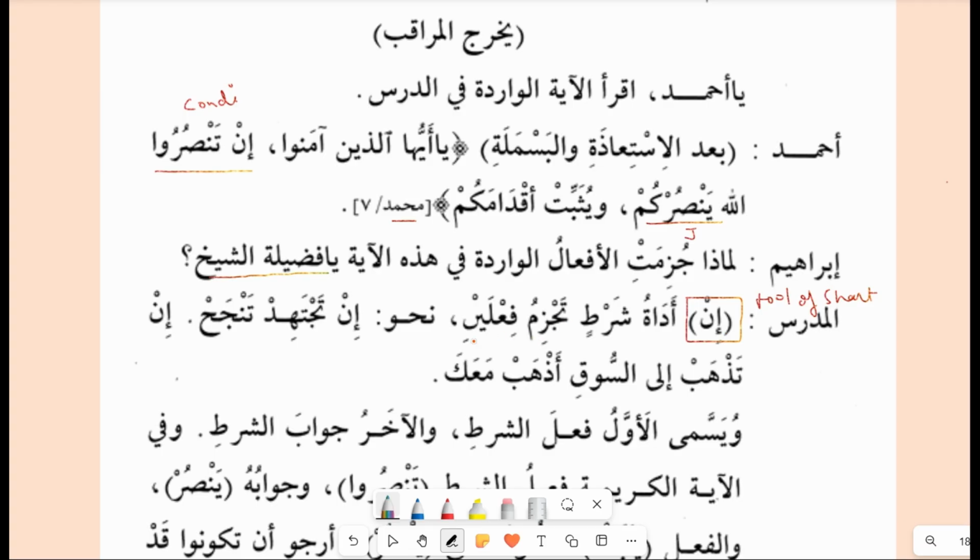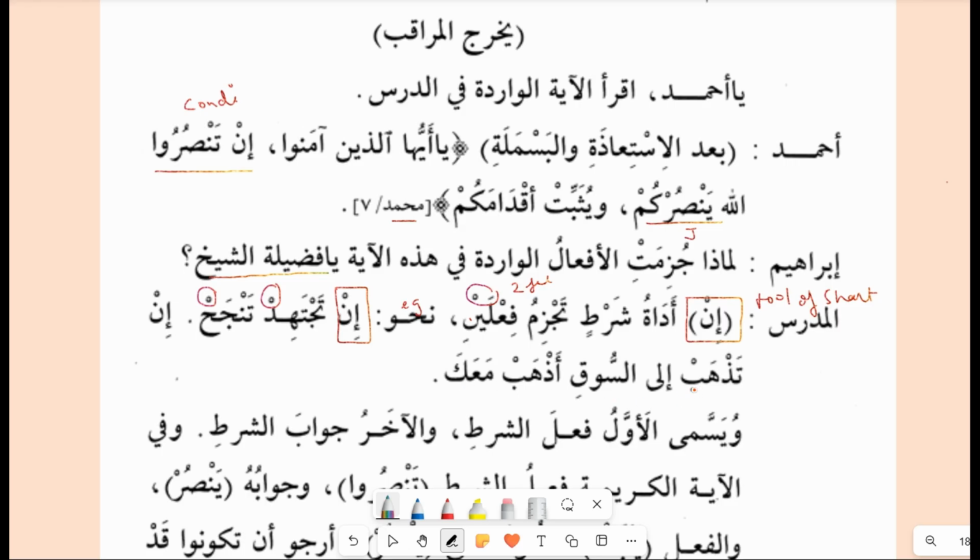تجزم فعلين. So now you can see this is dual فعلين, two fails. تجزم two fail مضارع. For example, in تجتهد تنجح. So both the fails are made into jazm just because of the tool of shart coming. If you work hard, you will be successful. In تذهب إلى السوق أذهب معك.